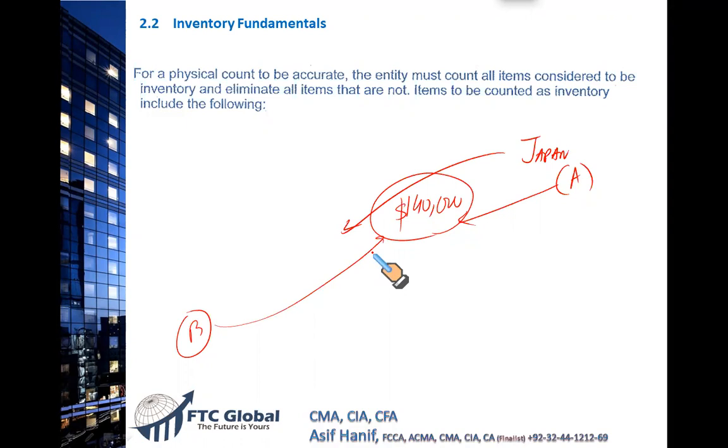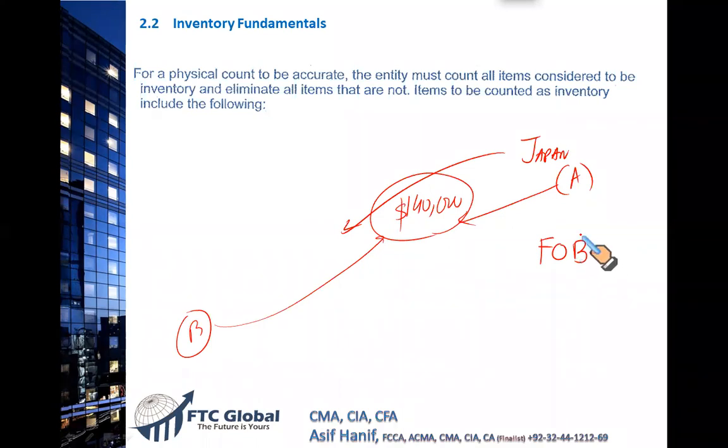So remember, when goods are purchased in an international context, there are certain terms that are agreed before the sale transaction occurs. Inventory in transit, exactly. Goods in transit or inventory in transit. So who owns this inventory? Who should report this inventory on its balance sheet? There are two important terms in international trade. There are many terms, but we must focus only on what is specifically mentioned in our LOS.